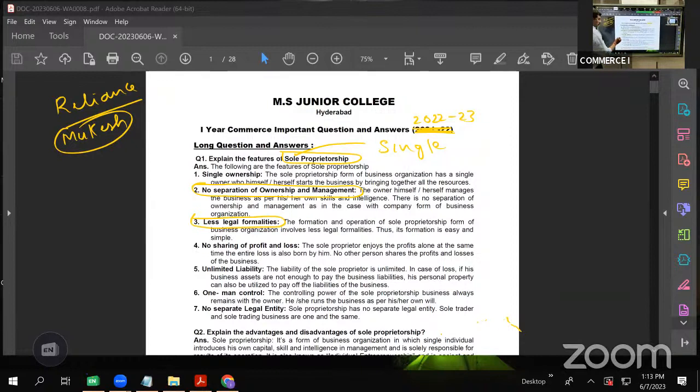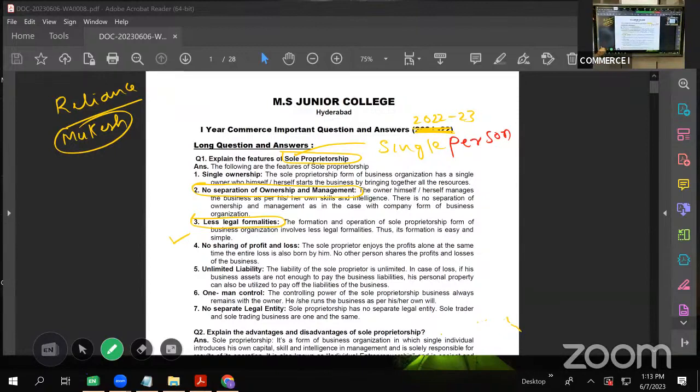Then, no sharing of profits or losses. No sharing of profits or losses, because all the profits of a sole proprietorship are enjoyed by a single person only. He doesn't have to share his profits with anybody. That is one of the features of this sole proprietorship, because there is only one owner. Obviously, the owner only will get the profit. The other employees, if any, are not going to get a share in the profit. They are going to get their salaries. But the entire profit will be enjoyed by the proprietor, who happens to be a single person.